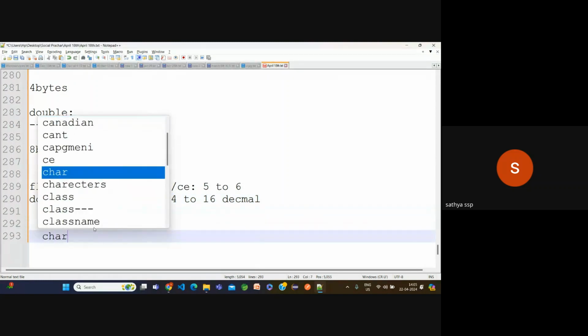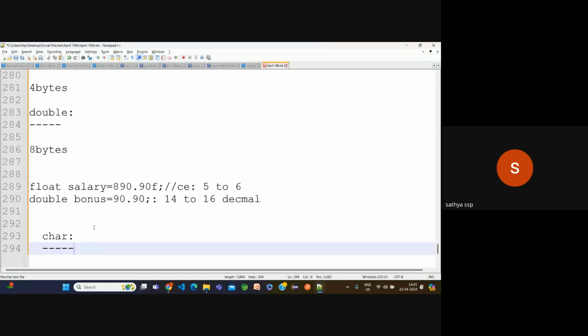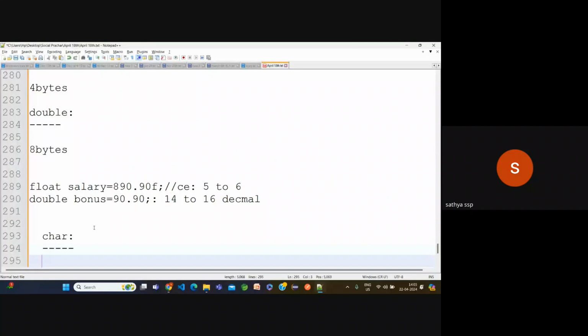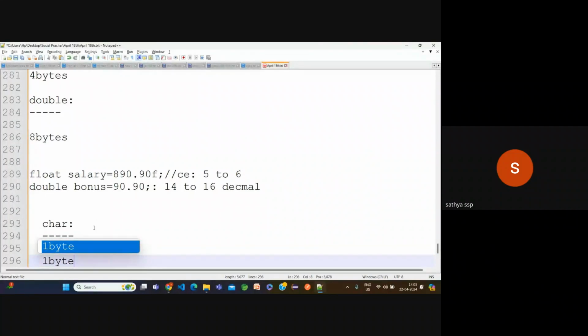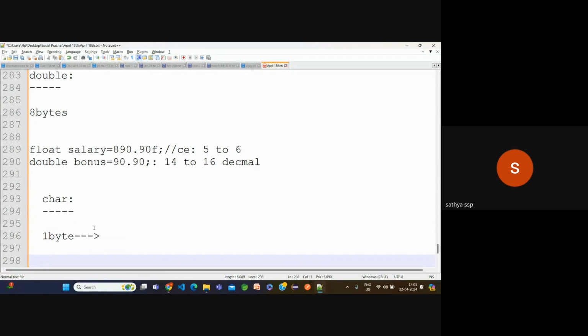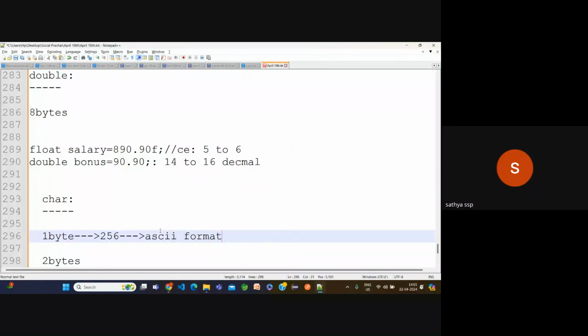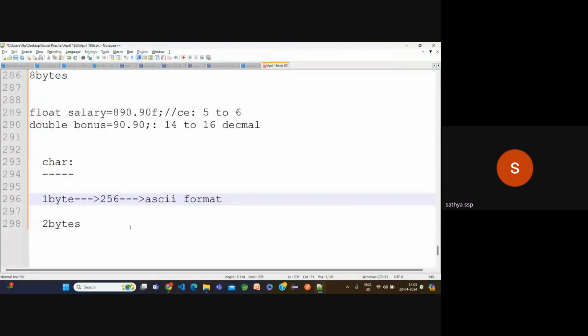Next, char. Basically, for the character size, if you have a C language background, you will guess 1 byte, right? In C the character size is 1 byte, but it's an old language. In the case of Java, it's 2 bytes. Why 1 byte or why 2 bytes? In the old language we have only 256 characters, following the ASCII format. If you want to store 256 characters, 1 byte is enough.